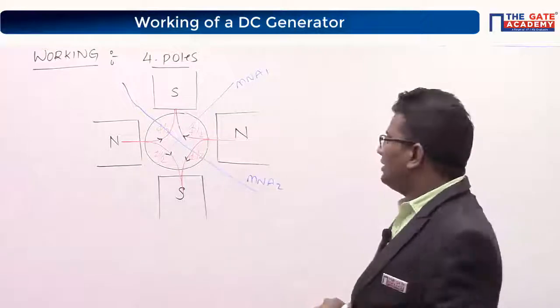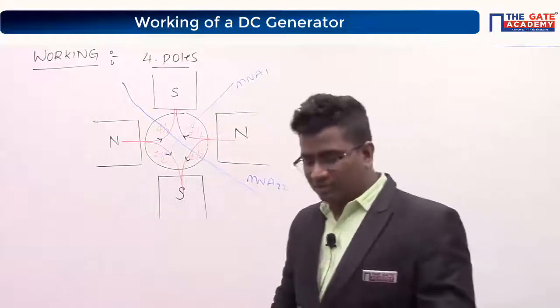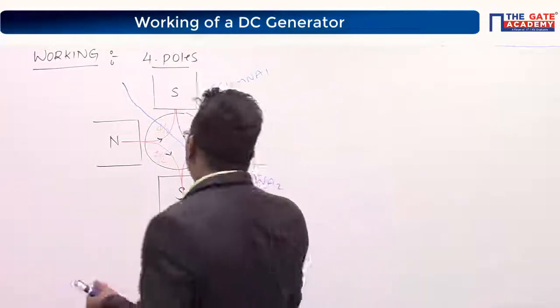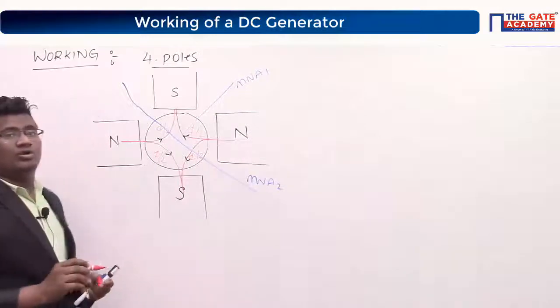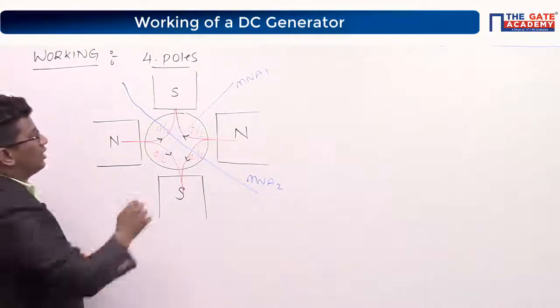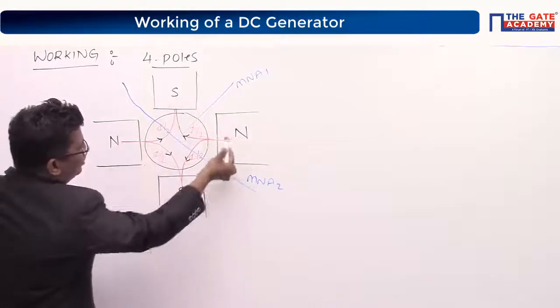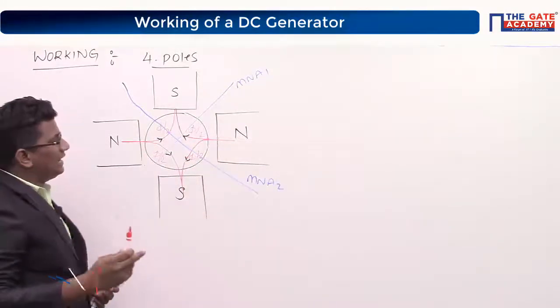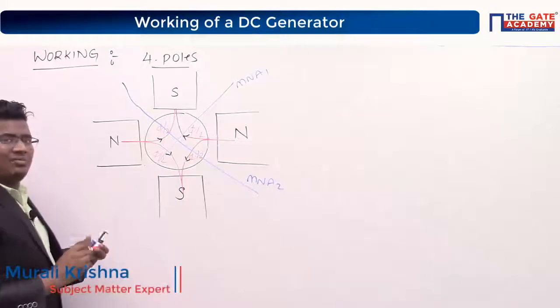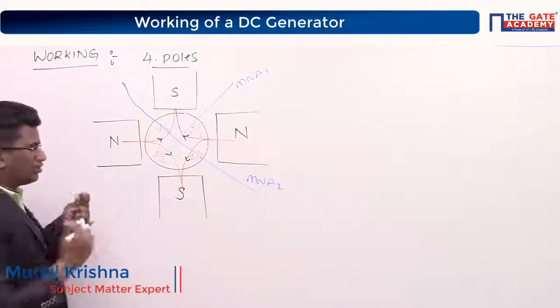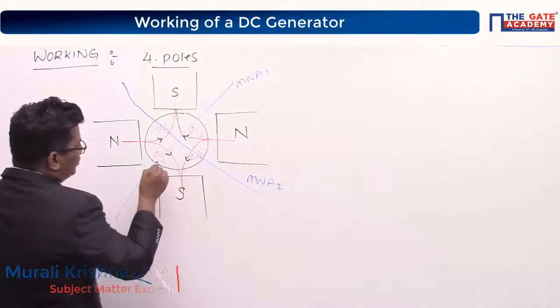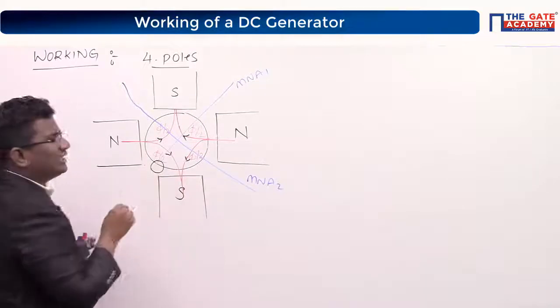MNA1 and MNA2. Tell me how many polar axes you have? 2 polar axes or 3 polar axes? 2 MN axes are like this: 1, 2. Total 2 polar axes. Now the same situation I would like to consider here also. Let me take a position. This is my conductor initially here.